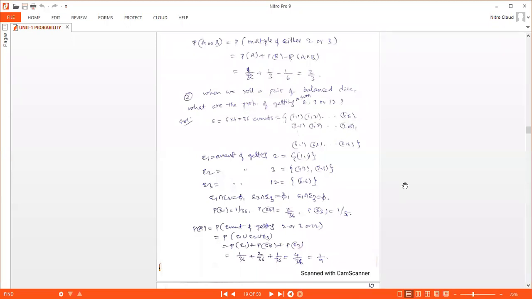So we have to take three different events, E1, E2, E3. So E1 is the event of getting sum as 2. E2 is the event of getting sum as 3. E3 is the event of getting sum as 12. So E1 with sum as 1, 1.